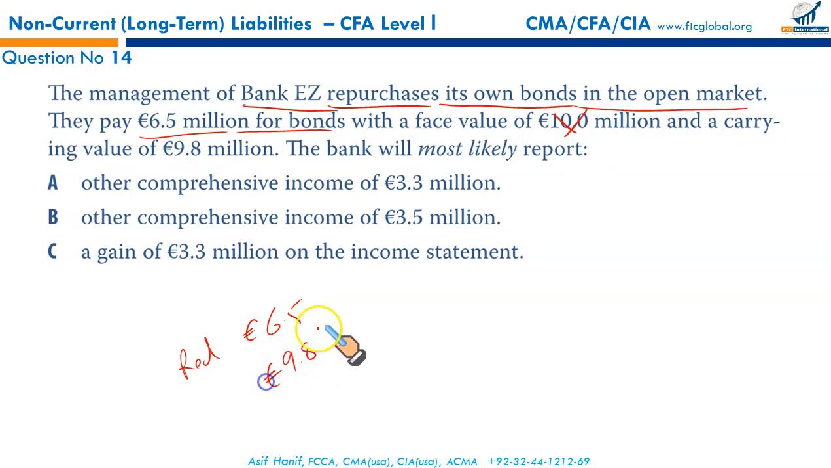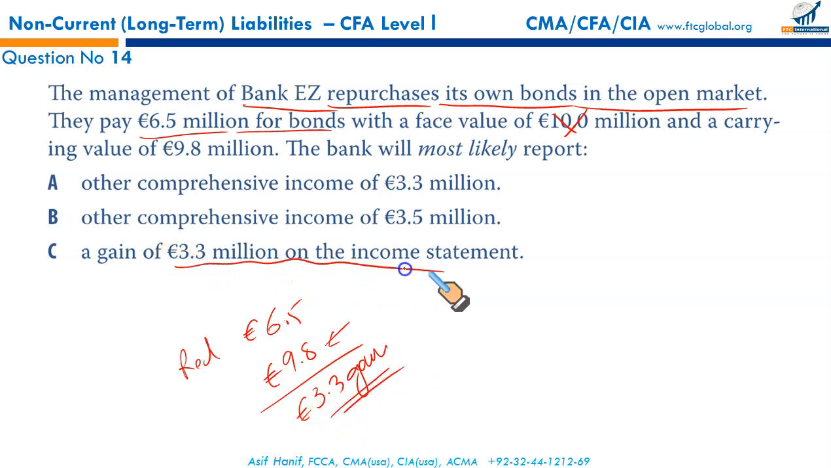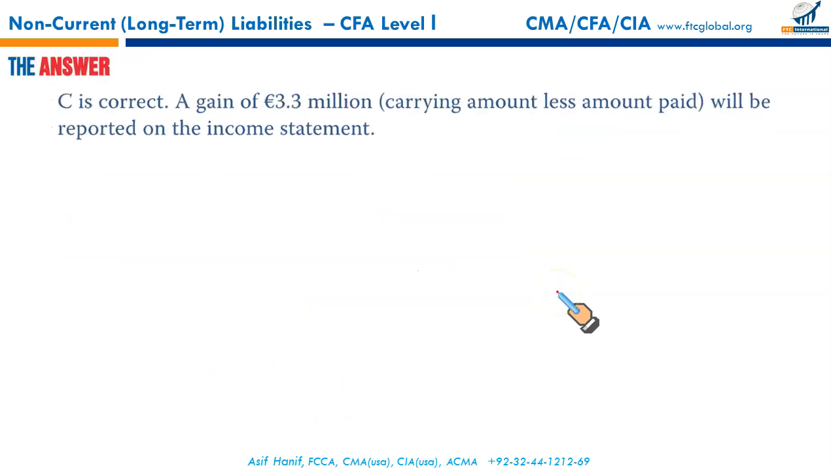Now, our liability in our books, which was standing at 9.8 million, we extinguished that liability by paying 6.5 only. The difference is 3.3 million euros. It's a gain to be reported in your income statement. It's a gain of 3.3 million on the income statement. C is the right answer.